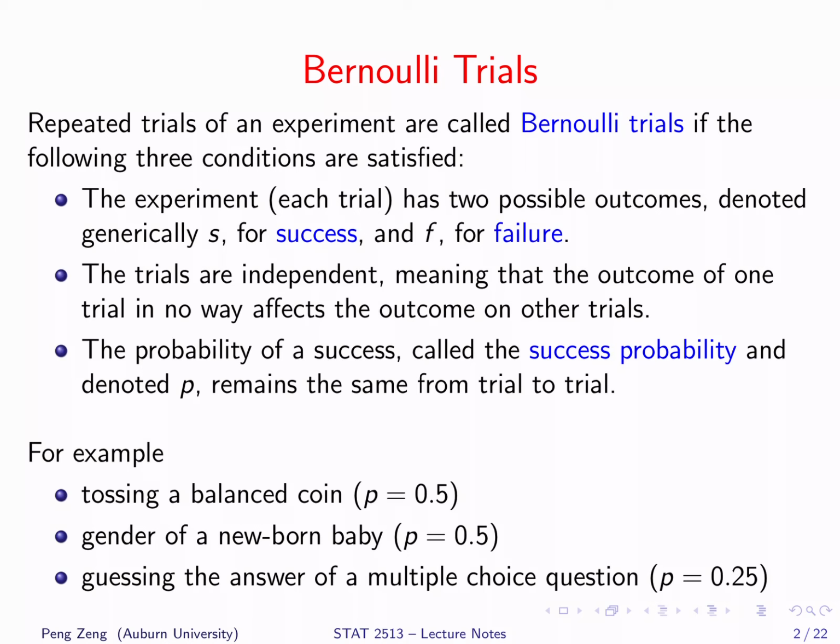This probability is called the success probability and denoted by P. When tossing a coin, the success probability is 0.5. For genders of a newborn baby, the success probability is also 0.5. For guessing the answer of a multiple choice question, assume that each question has four possible answers. The success probability is 0.25.